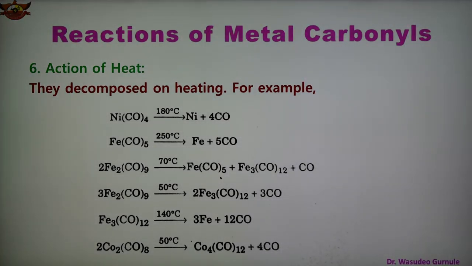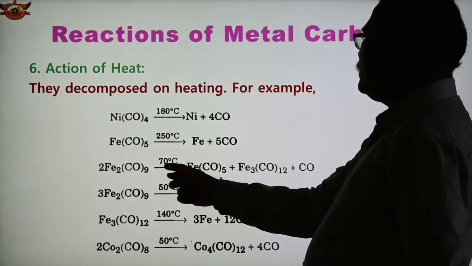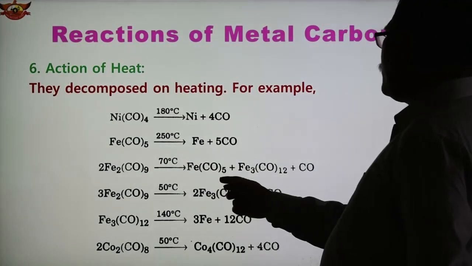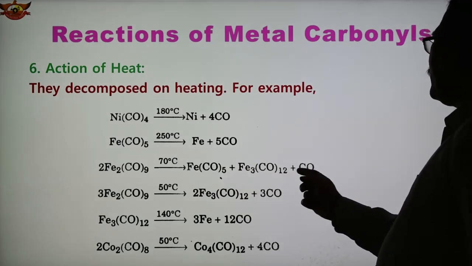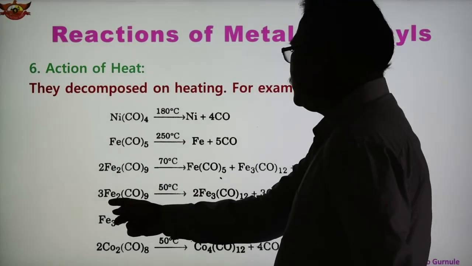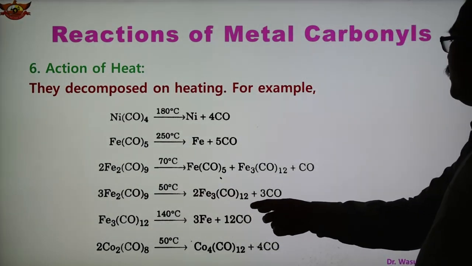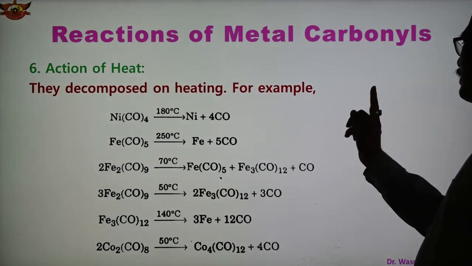In the case of the second, Fe(CO)5 at 250 degrees Celsius, when we heat, Fe metal is formed and 5 CO get released. In the third reaction, 2 molecules of Fe2(CO)9 at 70 degrees Celsius form Fe(CO)5 and Fe3(CO)12, and 1 CO gets released. In the fourth reaction, 3 Fe2(CO)9 at 50 degrees Celsius form 2 Fe3(CO)12, and 3 molecules of CO get released.